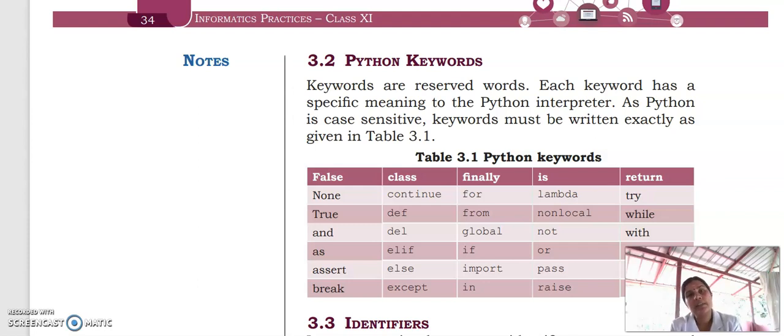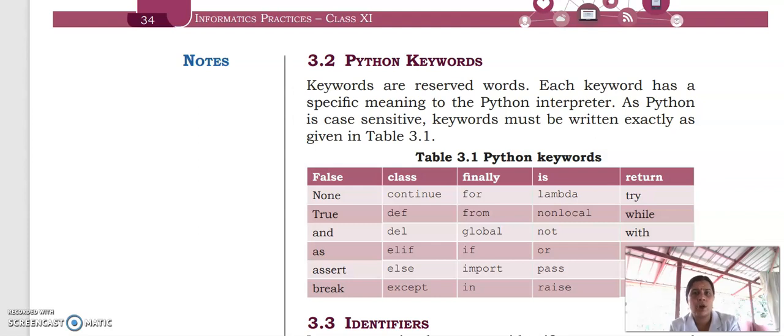These rules, alphabets, or special symbols used together are known as tokens. Not only in Python, but in all programming languages we use tokens. So a token is the smallest individual unit in any programming language.